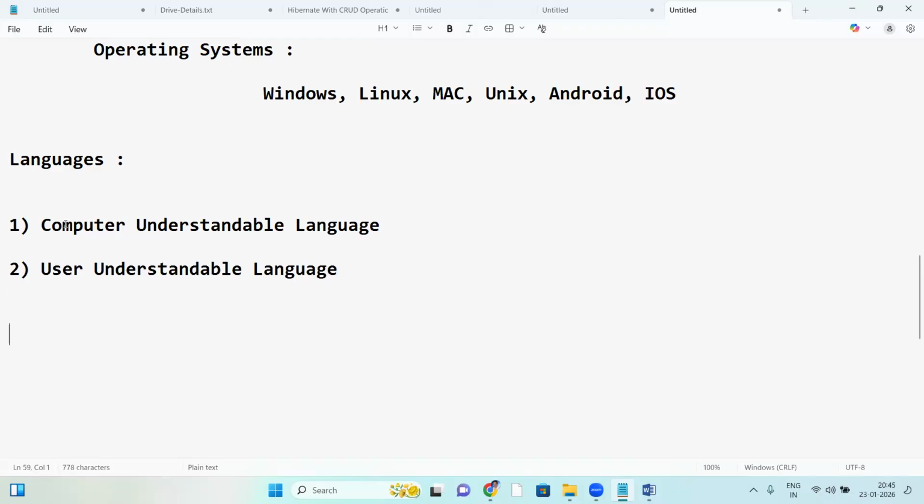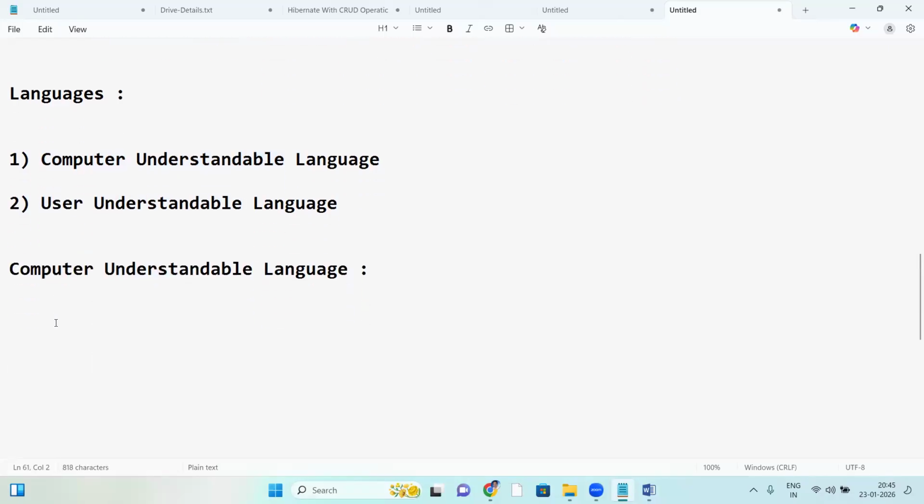What is computer understandable language? Computers understand some language, we understand some language. Our language is user understandable language. What is computer understandable language? It depends on the generation of computers.